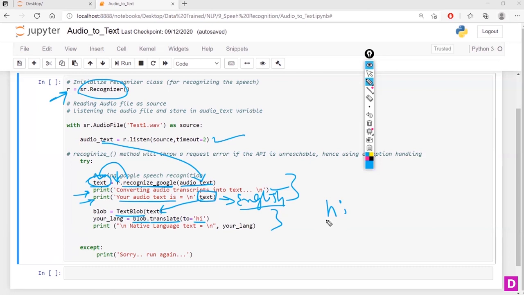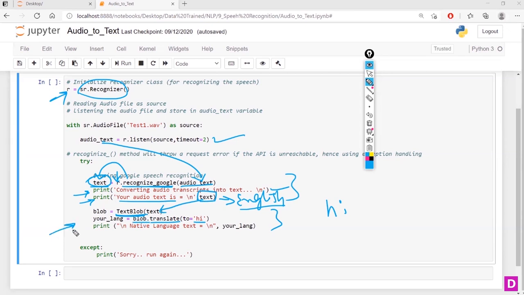I have talked about TextBlob in a separate course. If you are really interested to understand how we can convert from one language to any other language, be it English, Tamil, Hindi, Gujarati, whatever it is, we have a wonderful library, that is TextBlob. In depth, I have covered this TextBlob. You can enroll for that mini course, the language to language translator, so that you'll be able to understand much more about TextBlob.